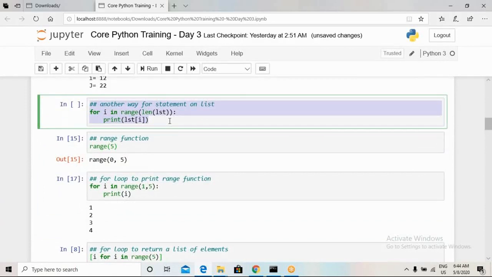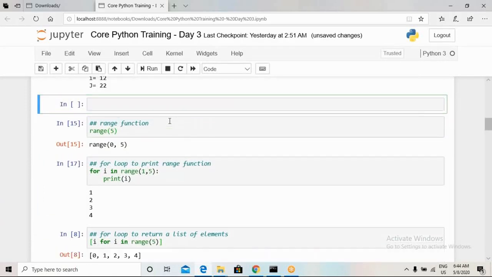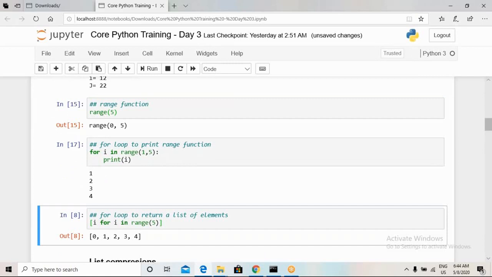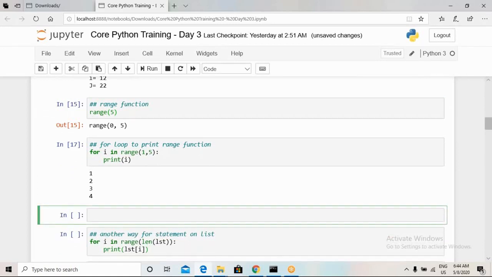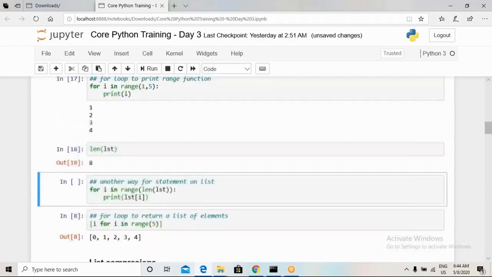Now let us see what the application of this range function is on a list. Here we have a list lst, which has 8 elements, and I want to print each and every element one by one sequentially.